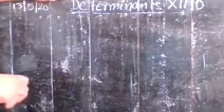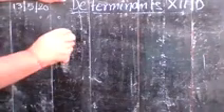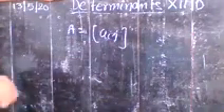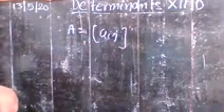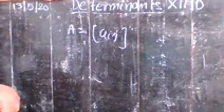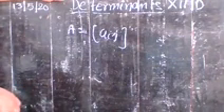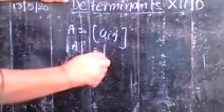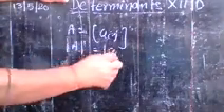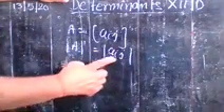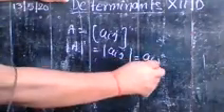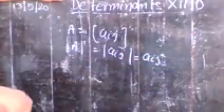Write it better. If A = [Aij] is a square matrix of order 1, then the determinant of A is equal to the determinant of Aij. You can write it in this way, and here Aij is a square matrix of order 1, so its value is again the element itself, meaning Aij.